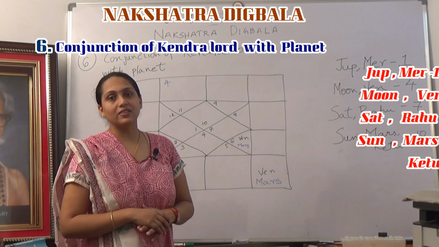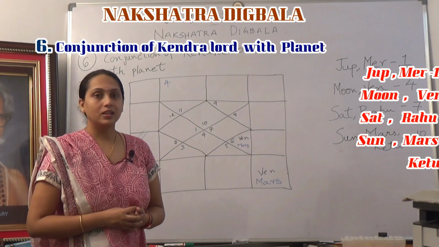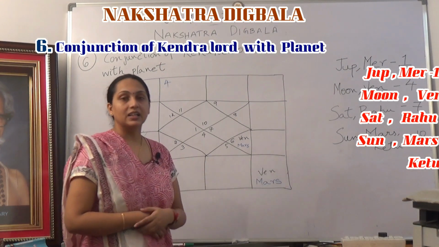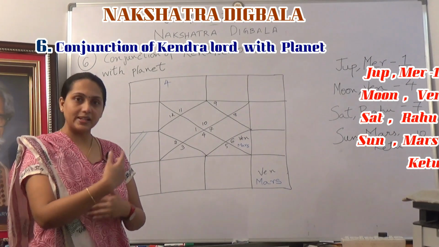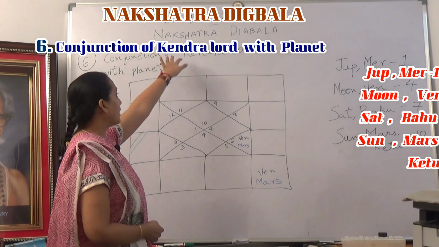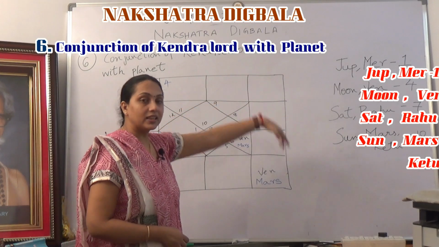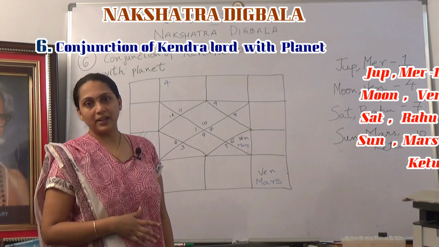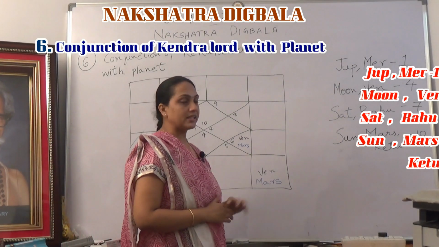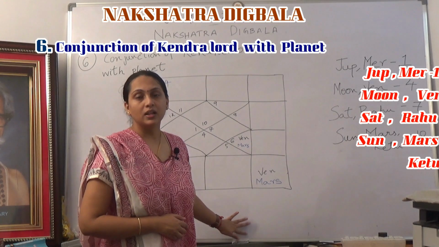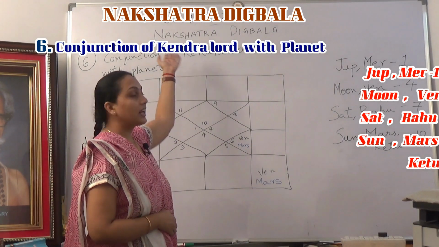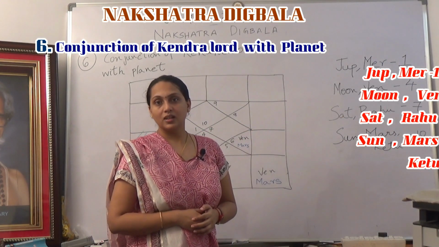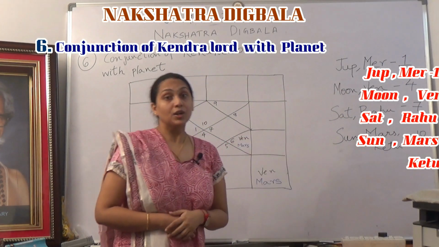Even when a planet is in conjunction with the Kendra Lord, that planet will get Digbala. So Venus is with 4th Lord Mars, and Venus gains Digbala. Let us repeat it once again: conjunction of Kendra Lord, that is, the Kendra Lord from where that planet gains Digbala. Taking Venus, we consider the 4th house, because Venus gains Digbala from the 4th house.